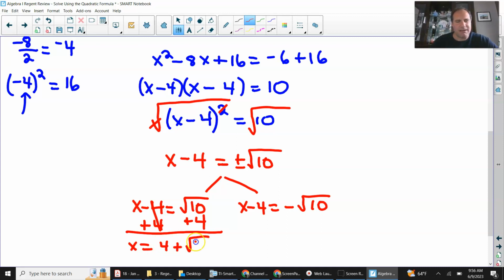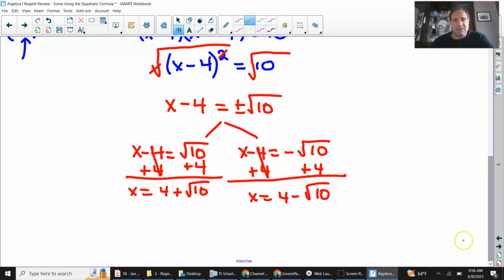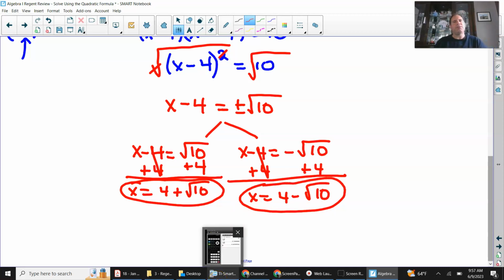It doesn't matter if you put the square root of 10 plus 4. And then you add 4 to both sides of this other equation, and you have x equals 4 minus square root of 10. And that's the answer. This is the exact value, and both of those are your answers.